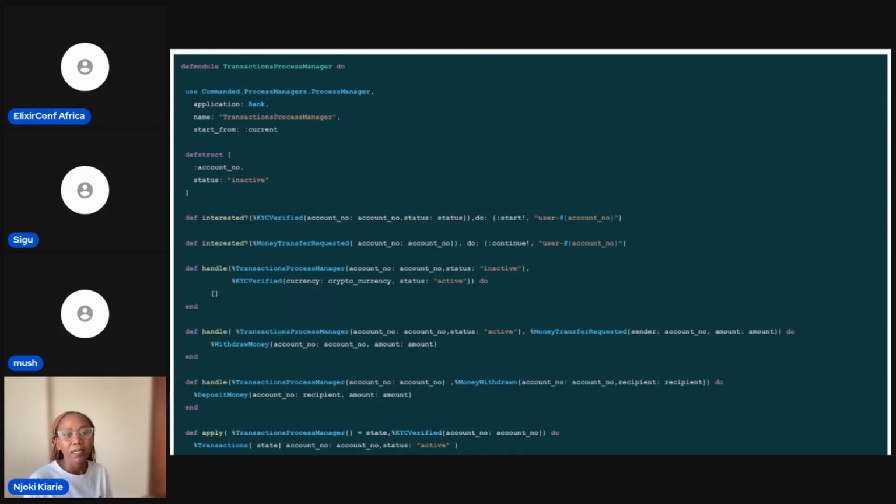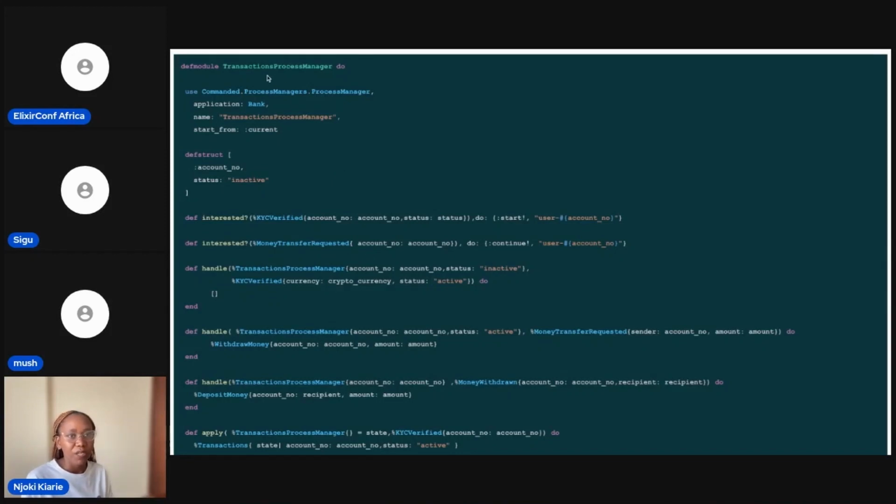Then let's take another example, transferring money here. You want to transfer money from account A to B. So you send out a command to request money transfer. Our aggregate checks the command, and if it's accurate, it creates an event called money transfer requested.